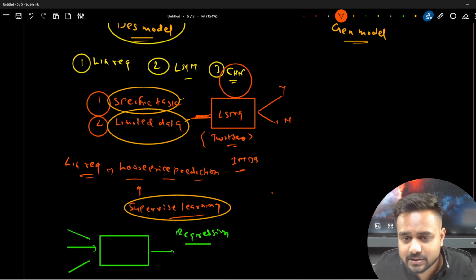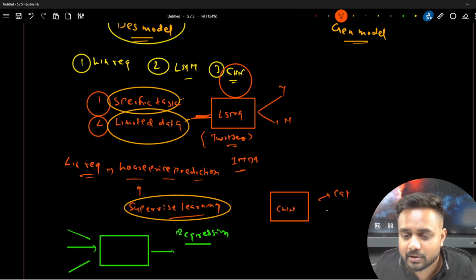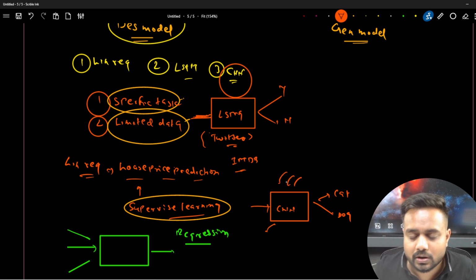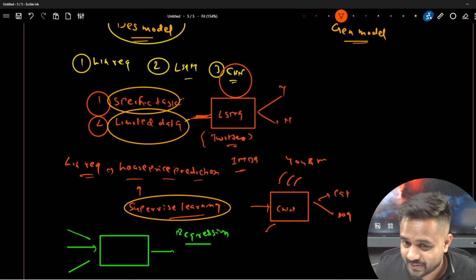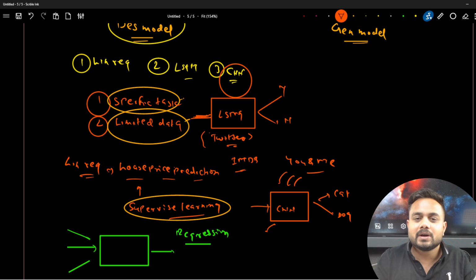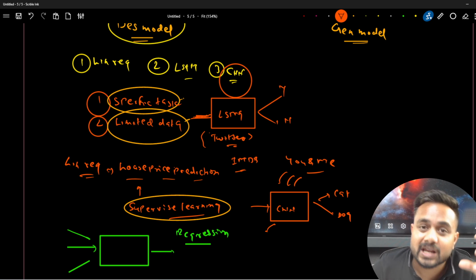And same with CNN. Let's say I've created one CNN model, and here I'm checking whether the image is a cat or a dog. Now let's say I'm passing another image. Can I use the same CNN model for you and me also? No, I cannot do that. Why? Because this has been trained on specific data, and that type of model is called a classical model, discriminative model, predictive model, which is a little different compared to the generative model.